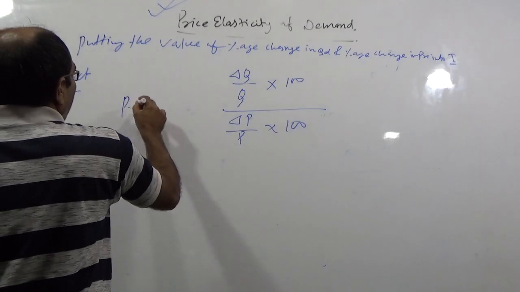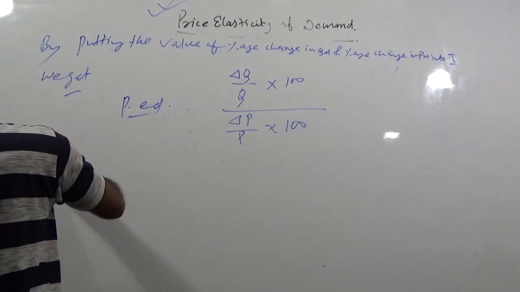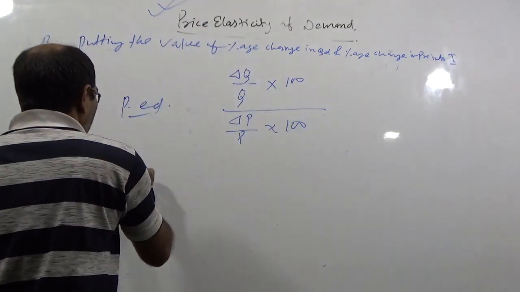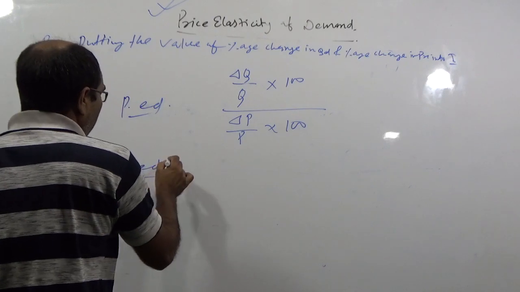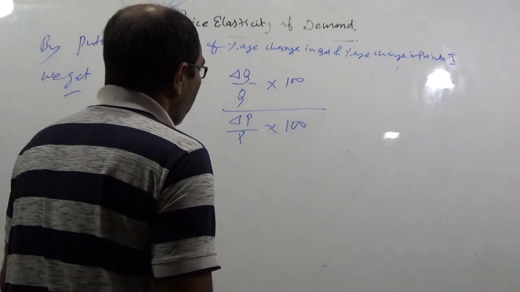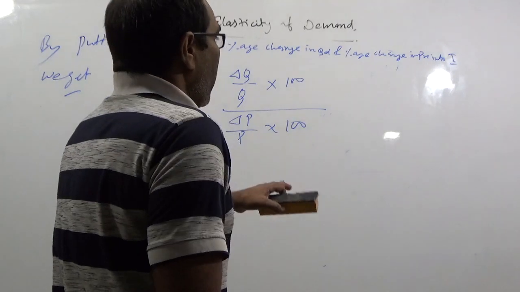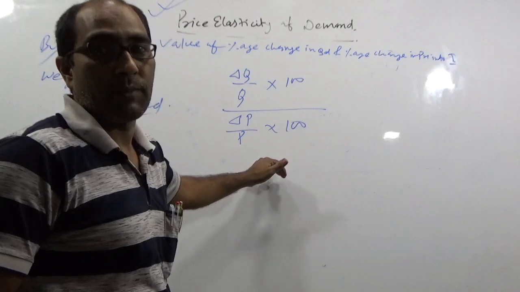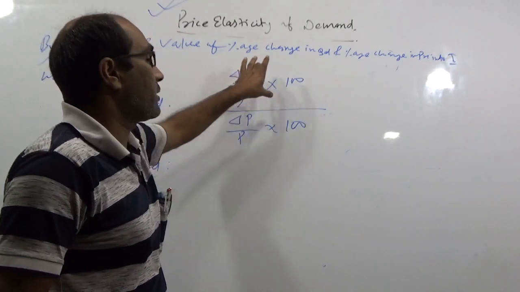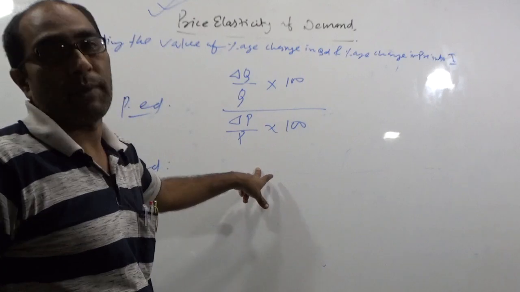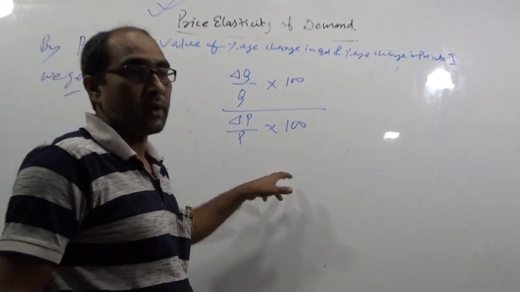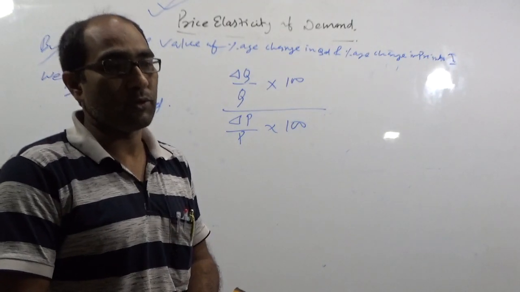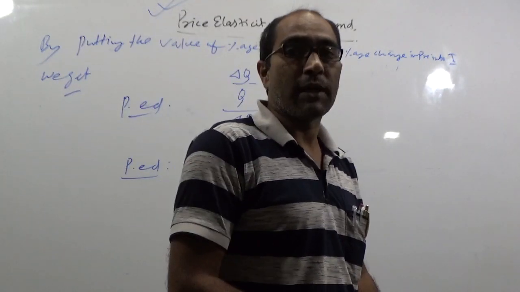For PED, there are two possibilities. The first possibility is to mention the percentage change in QD upon percentage change in price. Calculate the percentage change for quantity as well as price separately and put in the values to get the ratio between the percentage changes of the two, quantity as well as price.